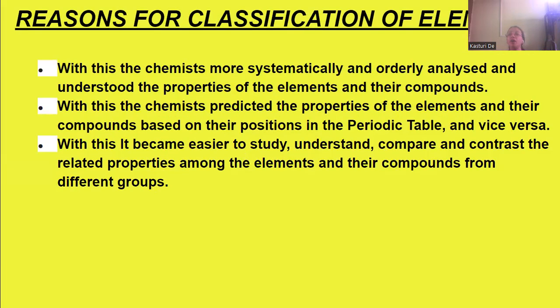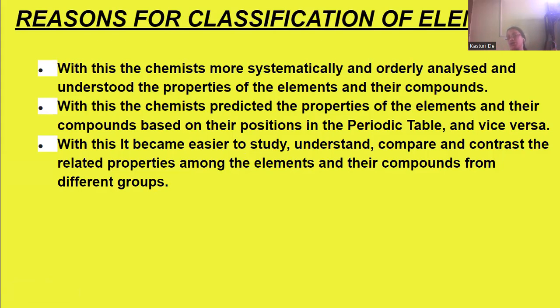Now, what is the need for the classification of the elements? With the discovery of the elements, the chemists arranged them more systematically in the periodic table, in tabular form. Why was this necessary?